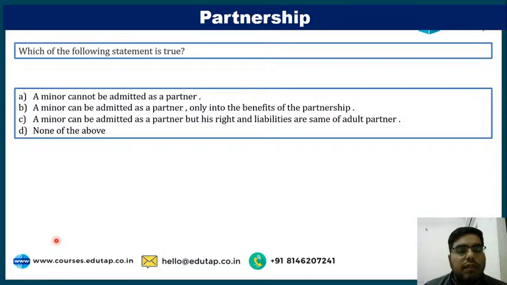Question number 2. Which of the following statement is true? A, a minor cannot be admitted as a partner. B, a minor can be admitted as a partner only into the benefits of the partnership. C, a minor can be admitted as a partner but his rights and liabilities are same as an adult partner. D, none of the above.